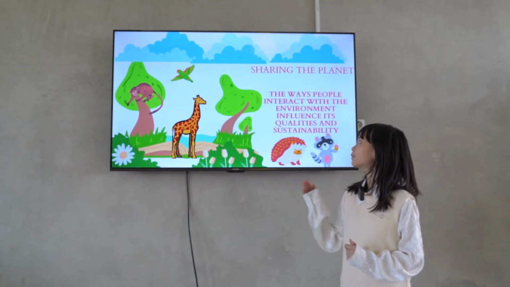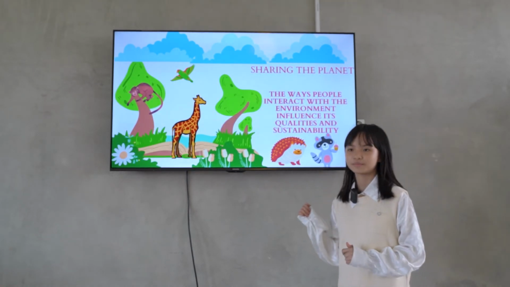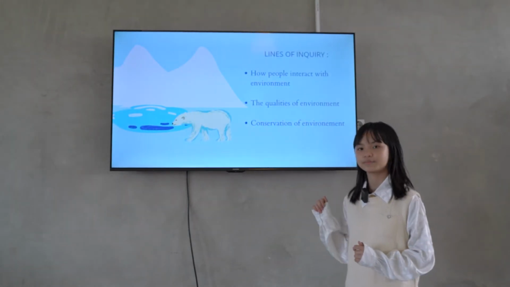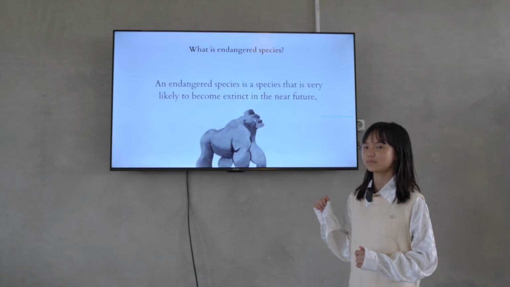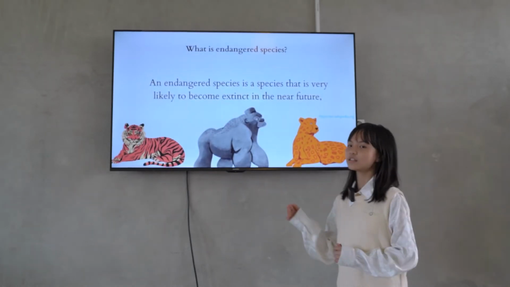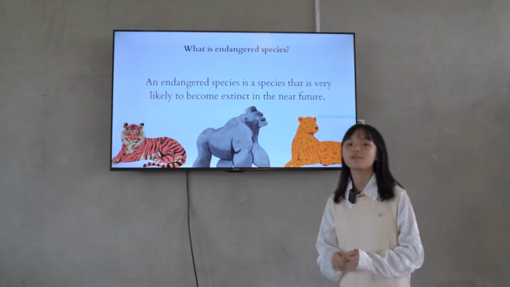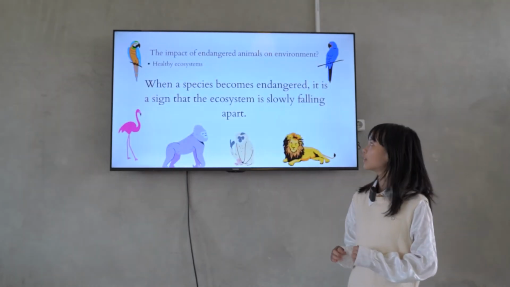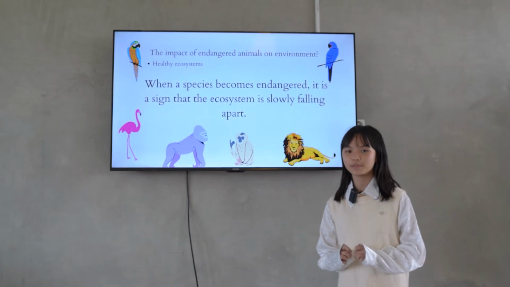And this is the theme with the central idea. And this is the lines of inquiry. What is endangered species? An endangered species is a species that is very likely to become extinct in the near future. The impact of endangered animals on environment.